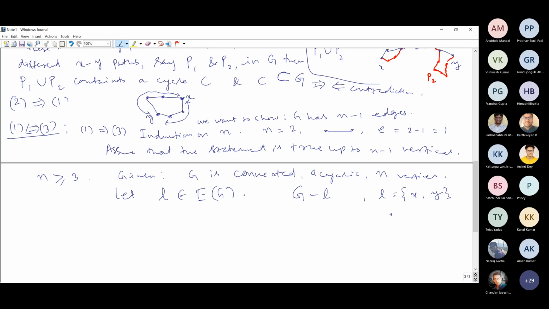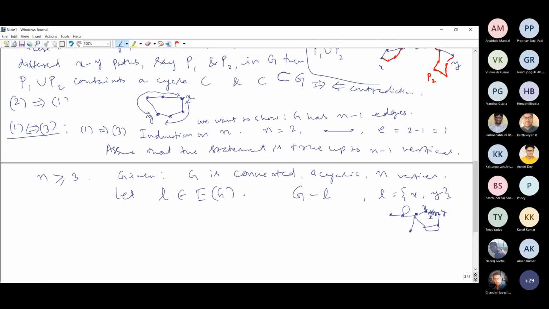There may be self loops or parallel edges, whatever. Here L is this edge and x, y are the end vertices, so removal of L just disconnects x and y. We don't remove the end vertices.